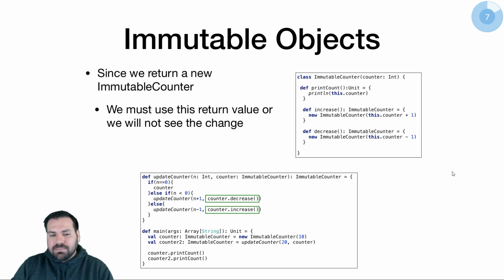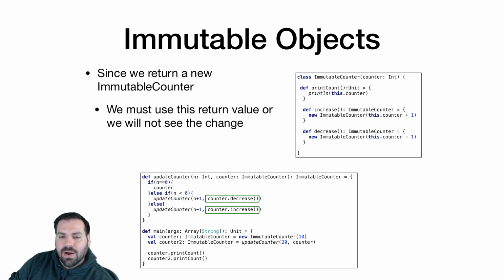Let's see this in action. And I want to expand this a little bit. So we can call increase or decrease. And whenever we call that, we have to assign the output to a new variable of type immutable counter. But let's take this to the next step and say, well, what if we want to increment 20 times? Or any number of times? This is where we're going to pull in some recursion. That's going to help us be able to do that. So you can think about this for a while. How would you...